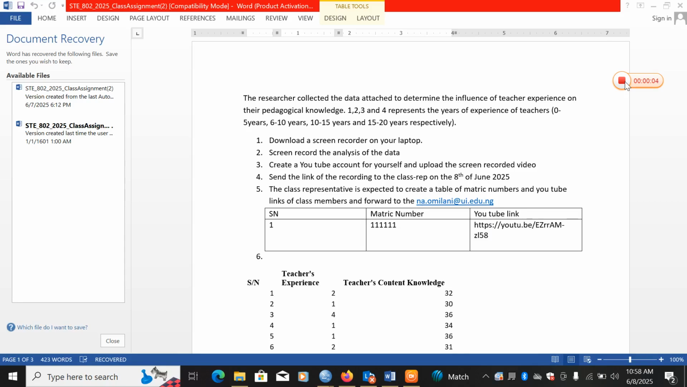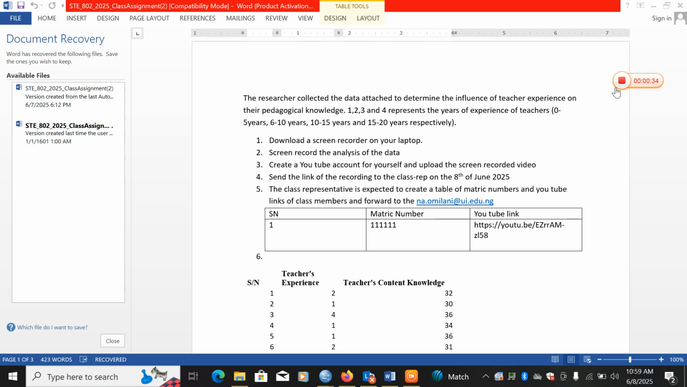I want to start the presentation on the data analysis on SPSS. The analysis of the data that have been collected is to determine the influence of teacher experience on their pedagogical knowledge and the years of teaching experience, which is categorized into four different groups.